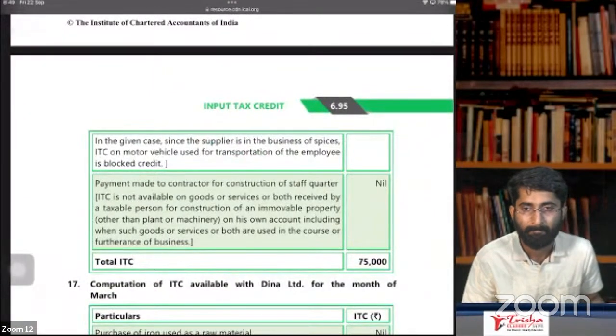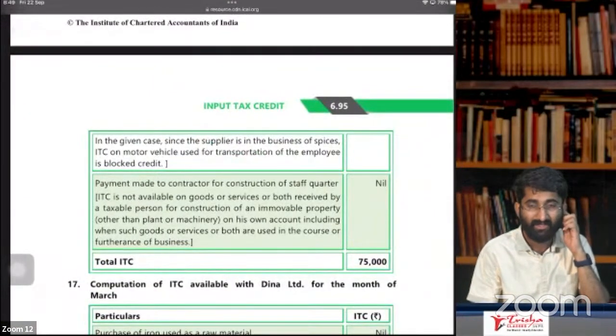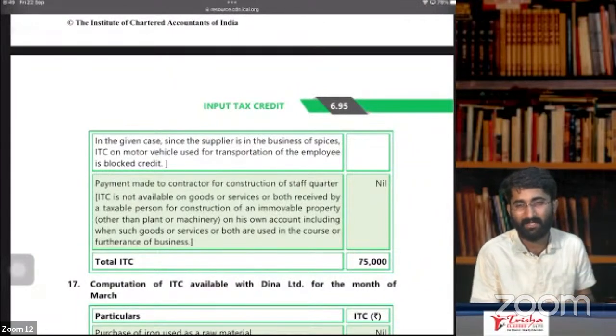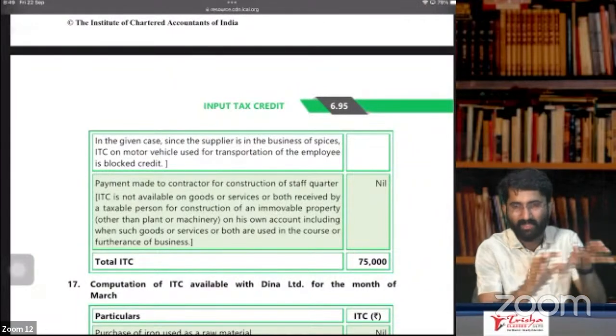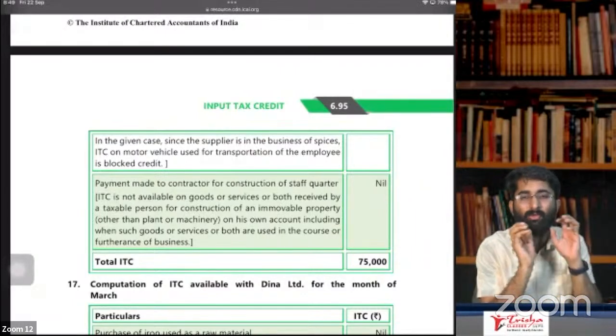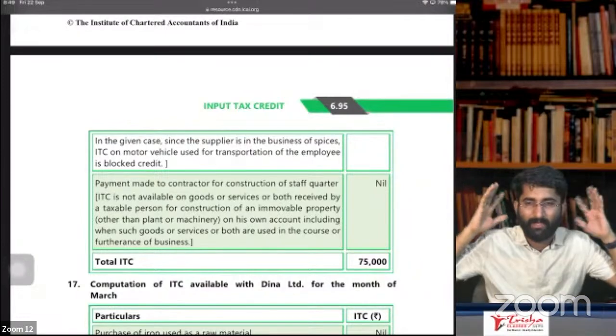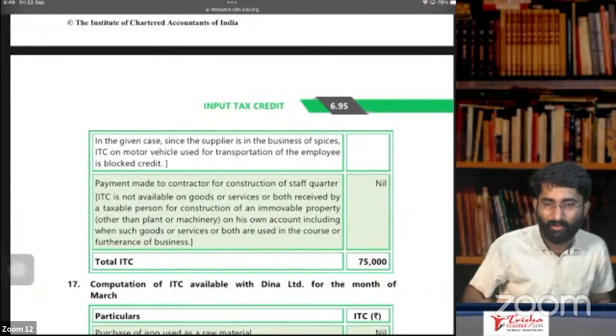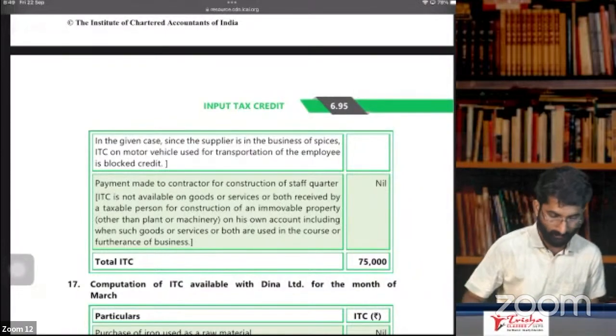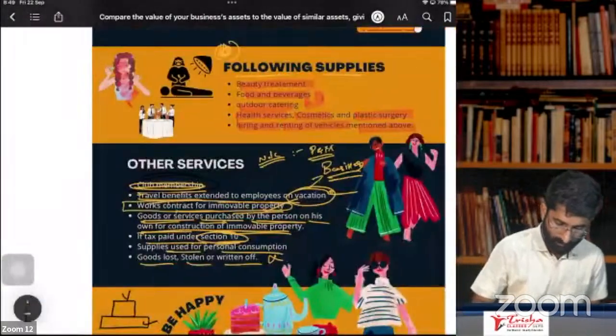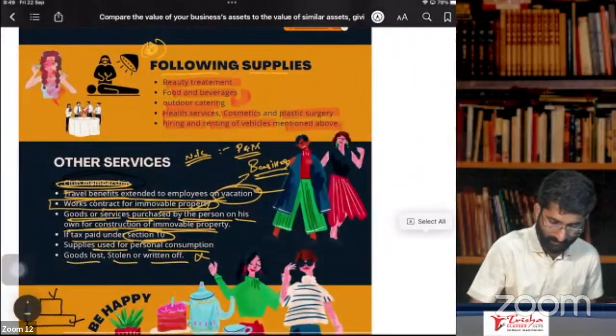Okay? So why am I discussing all these questions? Because to tell you that if you are thorough with the sections, if you know what is there in that section, it is just a flow chart that has to appear in your brain. In that case, you can easily write the answers. Now, we'll go to the next topic, that is payment of taxes.